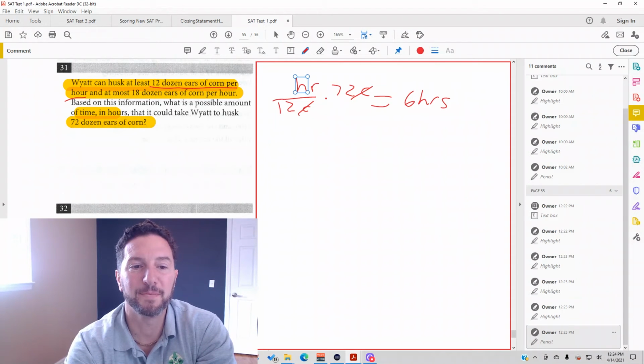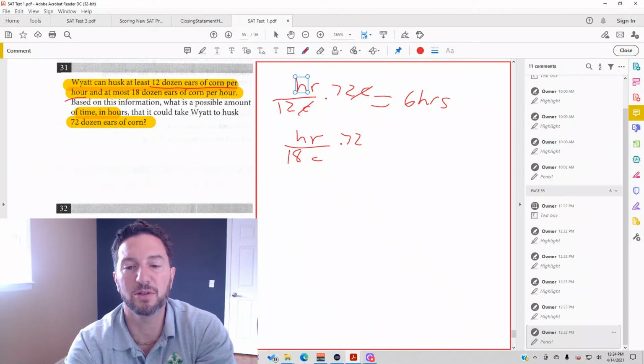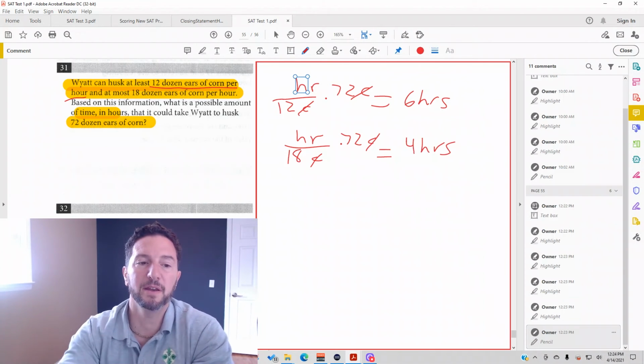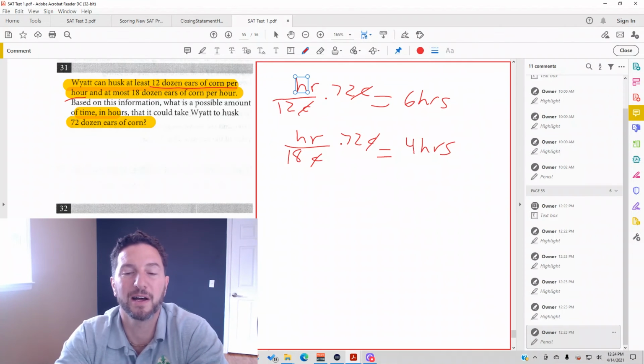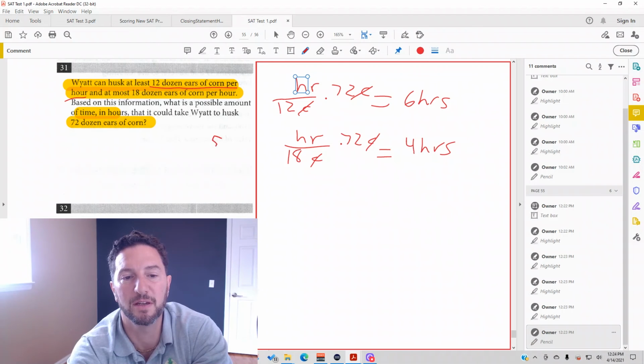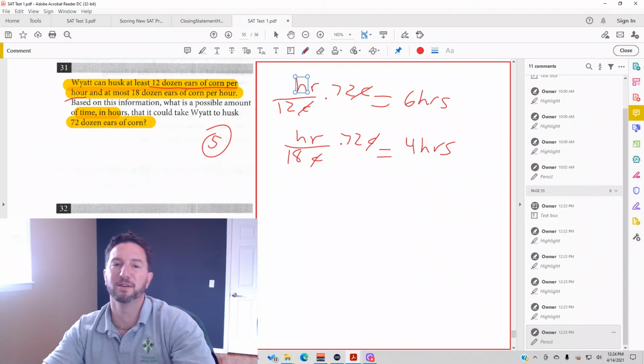Repeating that for the 18, an hour he could do up to 18 dozen ears of corn. And again, with the 72 corn, the C's cancel, and there he winds up with 4 hours. And it's an open-ended question. It says what's a possible amount. You could bubble in 4 or 5 or 6 and be correct. I choose to bubble in 5.